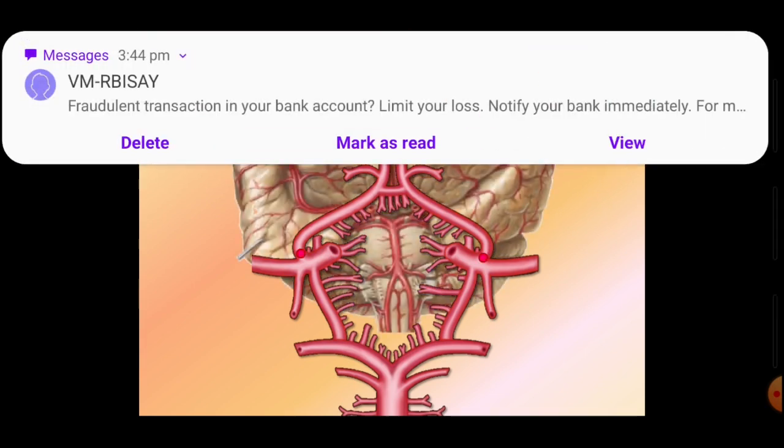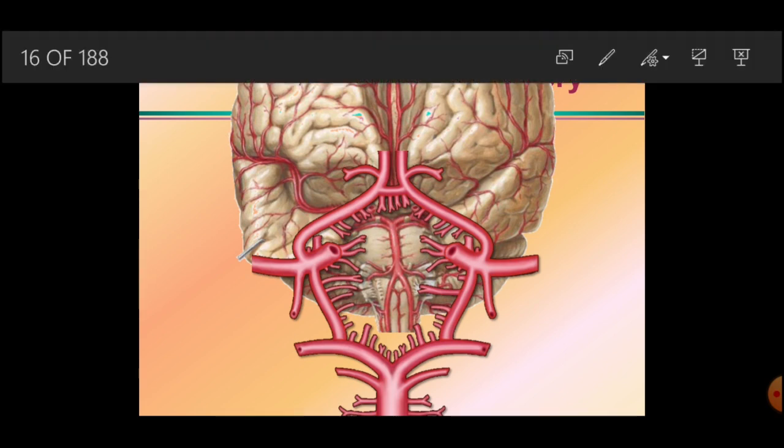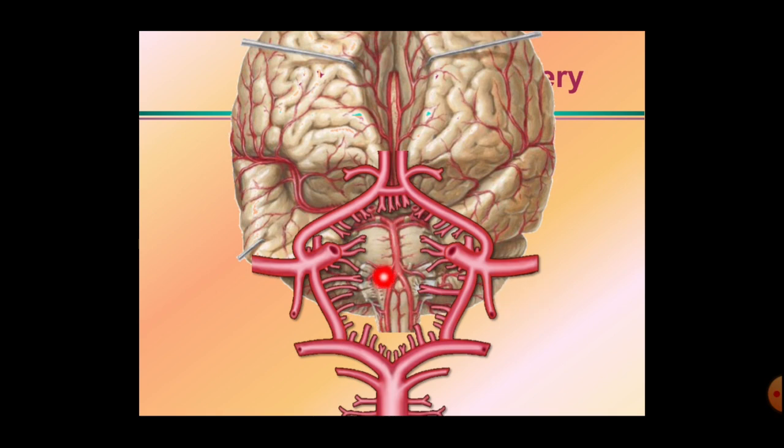This is the anterior cerebral artery. It runs forwards and medially towards the great longitudinal fissure of the brain, the median longitudinal fissure. It passes through the great longitudinal fissure of the brain, and by passing through, it supplies most of the medial surface of the cerebrum over the corpus callosum.